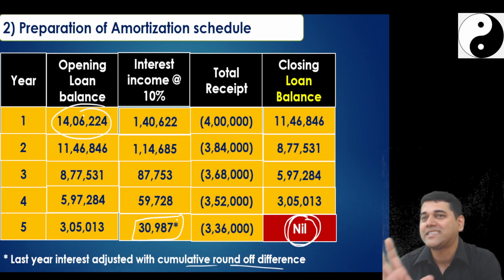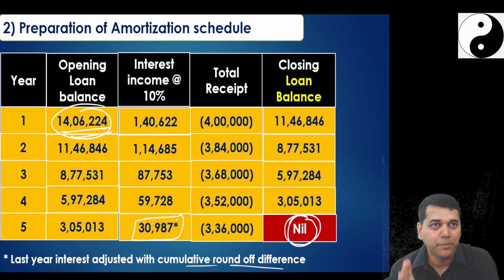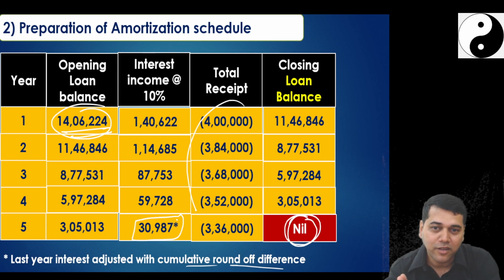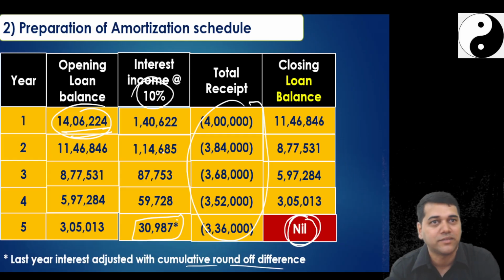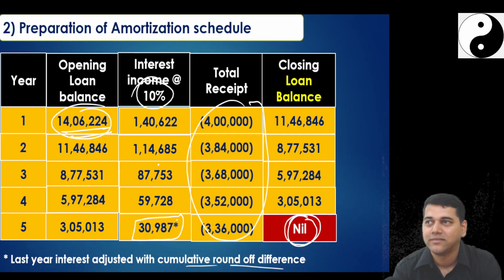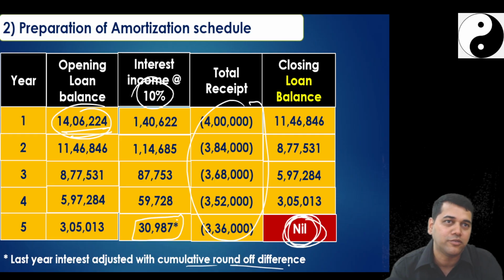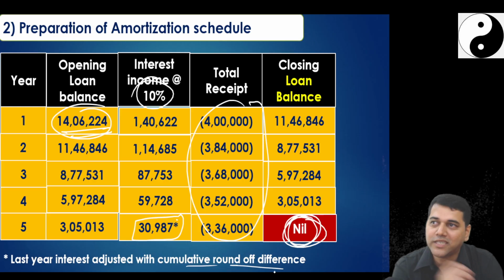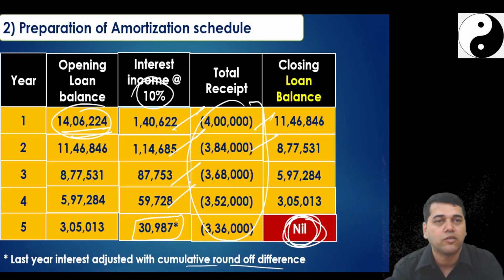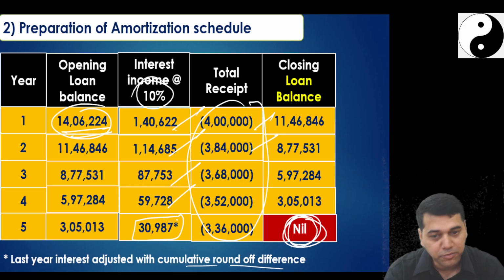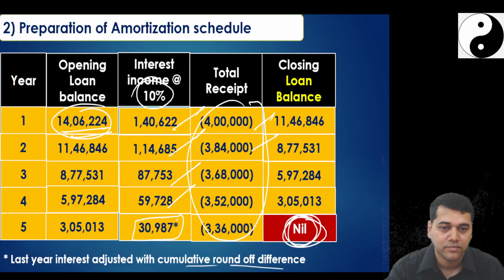See, understand the logic here. The opening balance came by discounting this at 10%. So if you unwind the discount, the closing balance should be 0, no? This is the logic. And this is the interest income you will recognize in the P&L account. You say, sir, from where interest? Arey Baba, this is what you are trying to hide. Yes, students, so please pause the video and do this working.